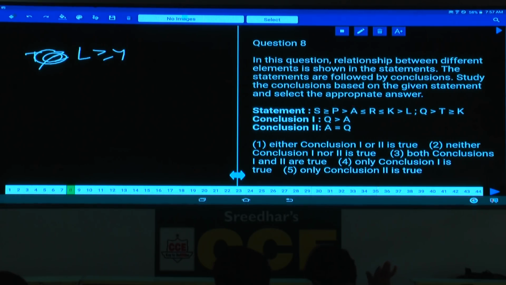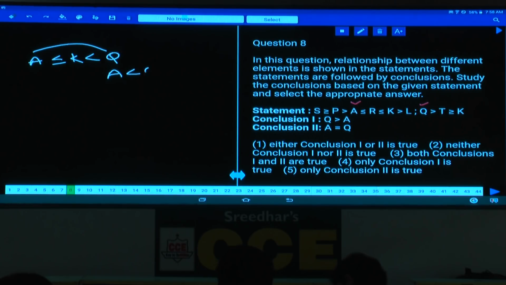Then question number 8. Now Q and A. Now the relation between Q and A, A is here and Q is here. The letter which is common is K. Hence A lesser than or equals to K. And the next one, the relation between Q and K. Now Q greater than K, that is K is lesser than Q, isn't it? Now the relation between A and Q, A lesser than, what is the letter which is common here? Only lesser than. A lesser than Q is true. As A lesser than Q, Q greater than A is definitely true.